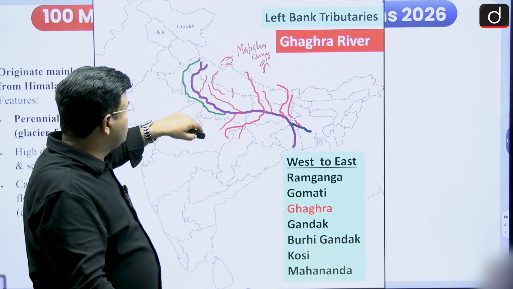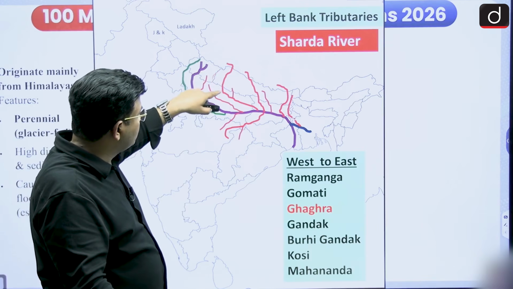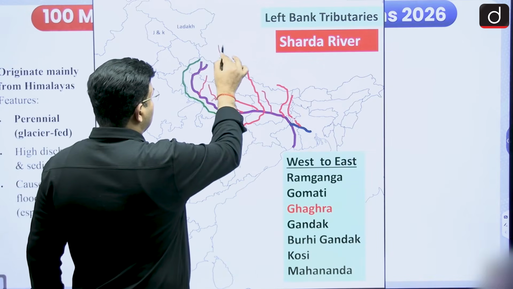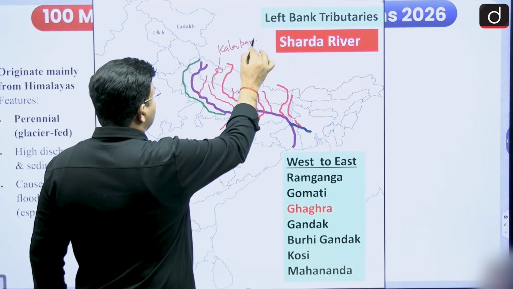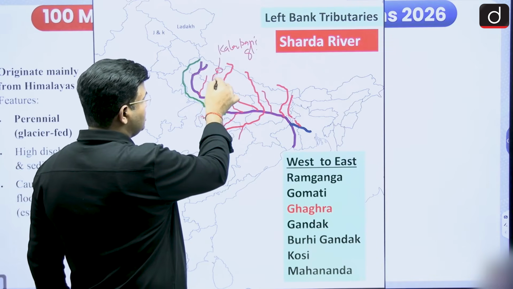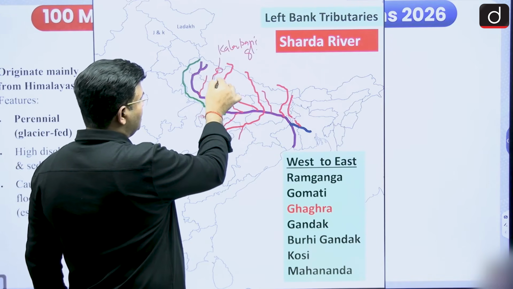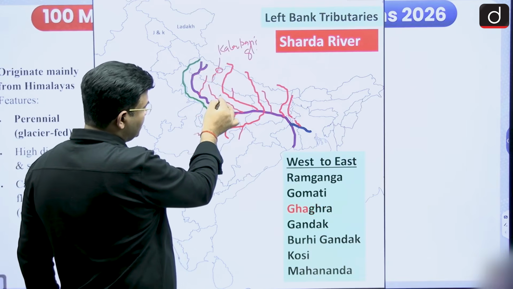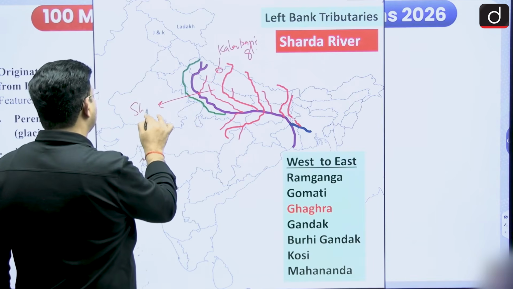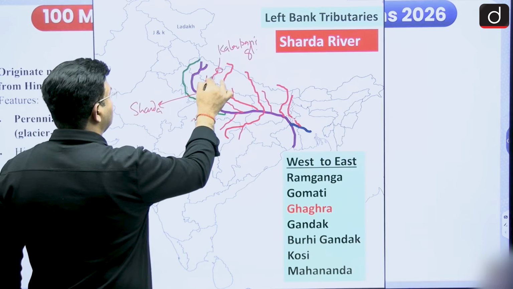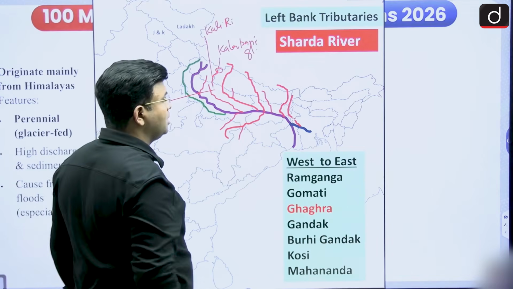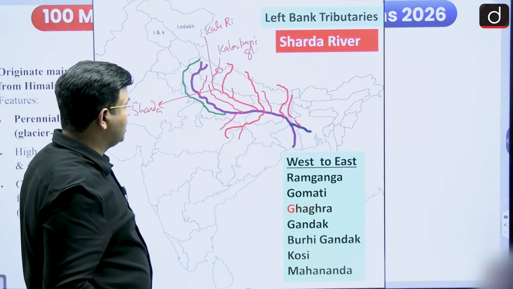And thereafter, a right bank tributary of the Ghagra river is the Sarda river. The Kali river originates from the Kala Pani glacier. Its name is Kali on the Nepal and Uttarakhand border, and when it comes into the plain area, its name becomes Sarda. Otherwise, on the Nepal and Uttarakhand border, it is known as the Kali river, and it is a right bank tributary of the Ghagra river.